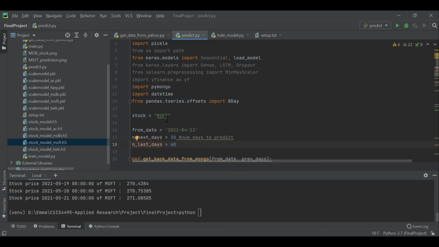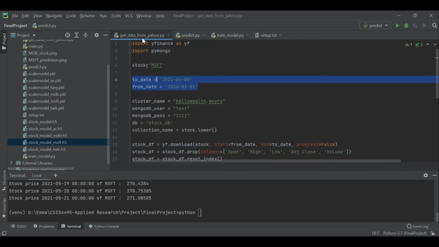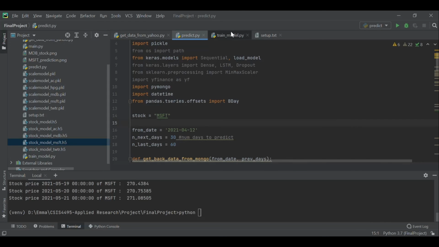Every time we need to run a different company ticker, we will modify the stock ticker symbol here. So every time we need to change the company we want to run the model for, we will change the stock ticker symbol here and here.